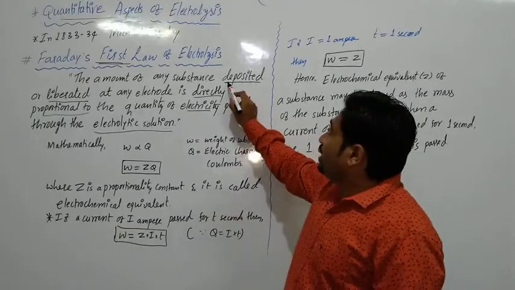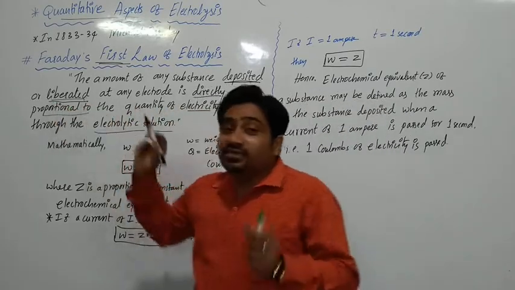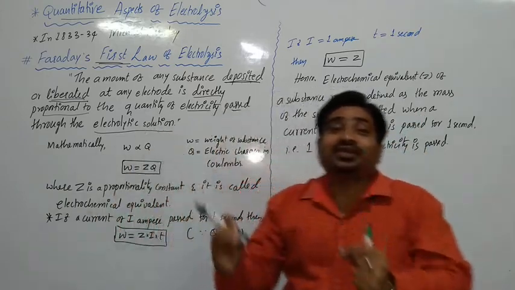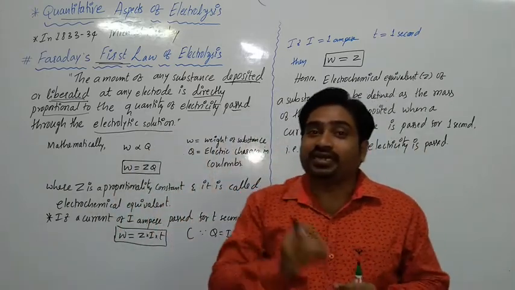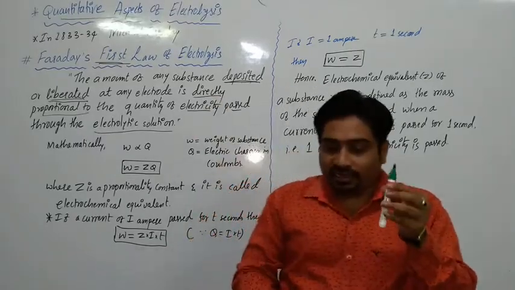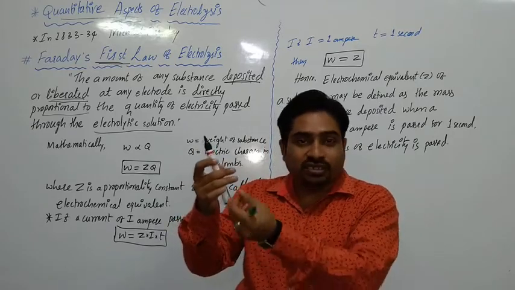So the amount of substance deposited or amount of substance liberated, these are directly proportional to the quantity of electric current passed in that electrolytic solution. So ಇದರ ಮೀನಿಂಗ್ ಏನಂತಂದ್ರೆ ಕ್ಯಾಥೋಡ್ ಅಲ್ಲಿ ಏನಾಗುತ್ತೆ ಸಬ್ಸ್ಟೆನ್ಸ್ ಡೆಪಾಸಿಟ್ ಆಗುತ್ತೆ, ಆನೋಡ್ ಅಲ್ಲಿ ಏನಾಗುತ್ತೆ ಸಬ್ಸ್ಟೆನ್ಸ್ ಡಿಸಾಲ್ವ್ ಆಗುತ್ತೆ.